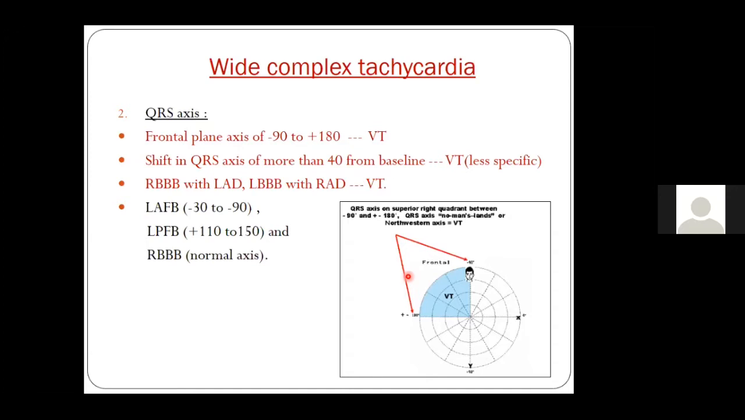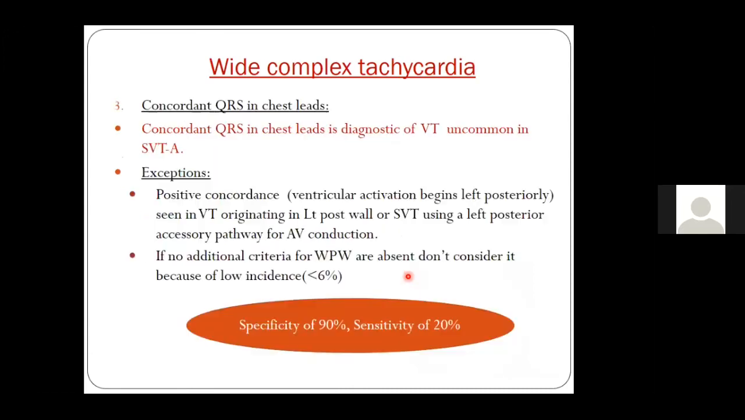Also, suppose a patient has a baseline ECG of RBBB and the VT ECG is LBBB, or vice versa, then also you are most likely dealing with ventricular tachycardia. So these are important things about the QRS axis which you should know. However, always remember that none of the criteria has 100% sensitivity and 100% specificity.